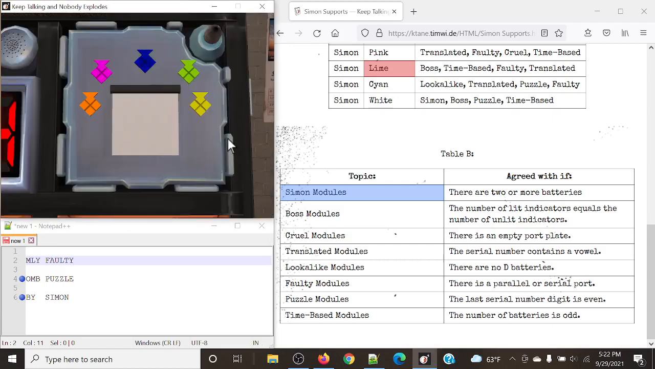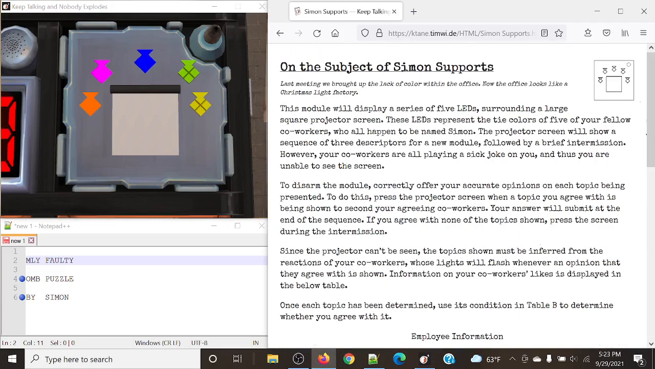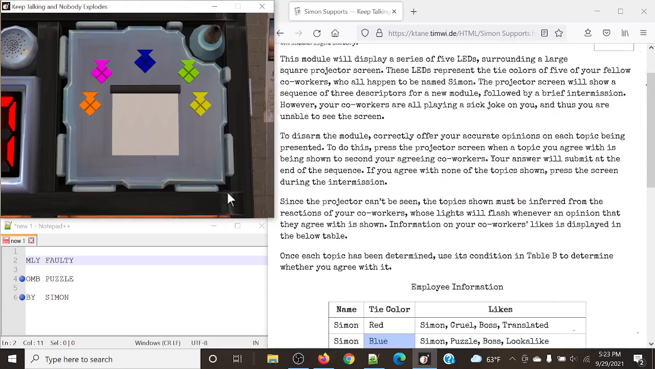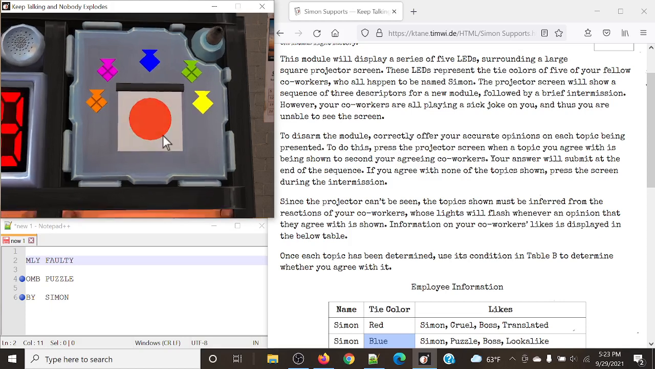It is important to know that we can agree with multiple topics, or we can actually agree with none. If we happen to agree with none of them, we would simply do it when there's that little break in the intermission. Now we must press the projector screen when those topics are being displayed, or when the flashes are being shown. So we're going to press it on the second and third flash. So 1, 2, and 3.